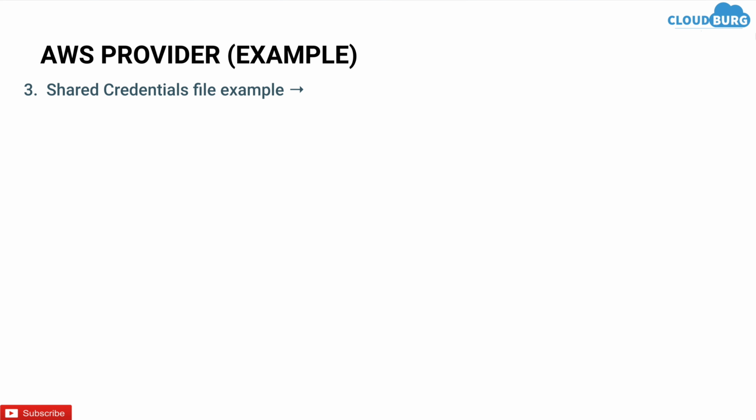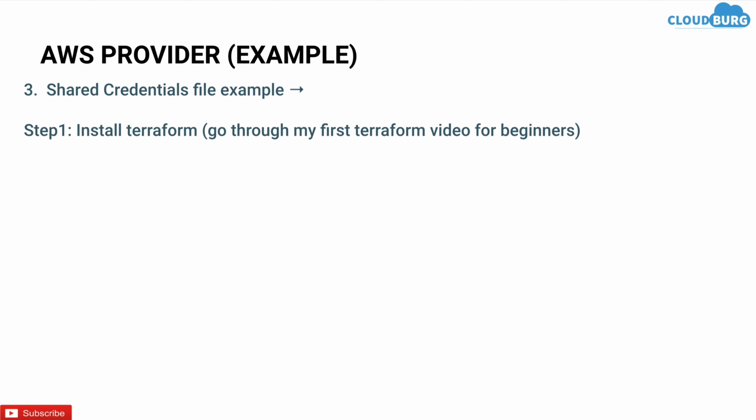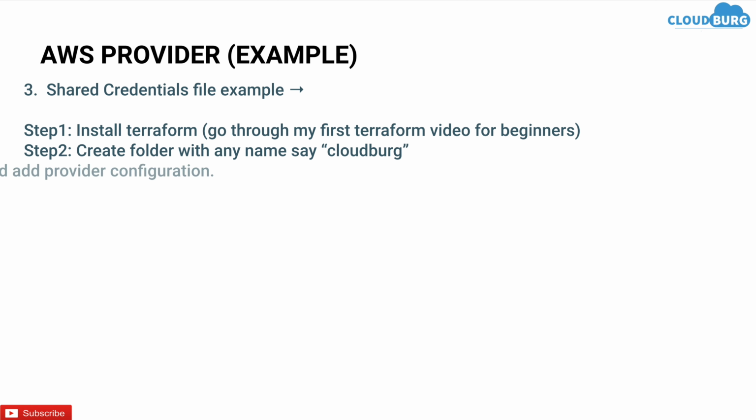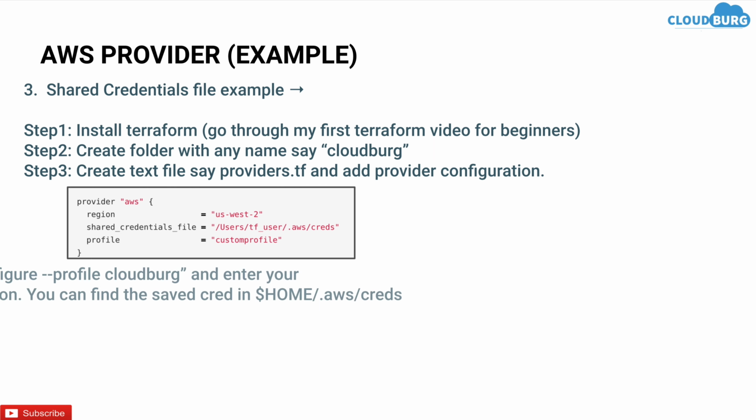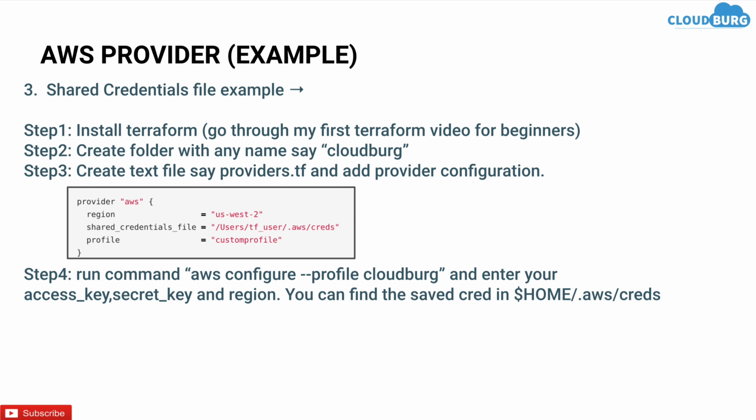Next is an example based on shared credential. Same as we did in the last example, install Terraform and create a folder, then create a provider configuration file and add the provider configuration as shown below. Then run aws configure --profile name and enter your AWS key, secret key and region.